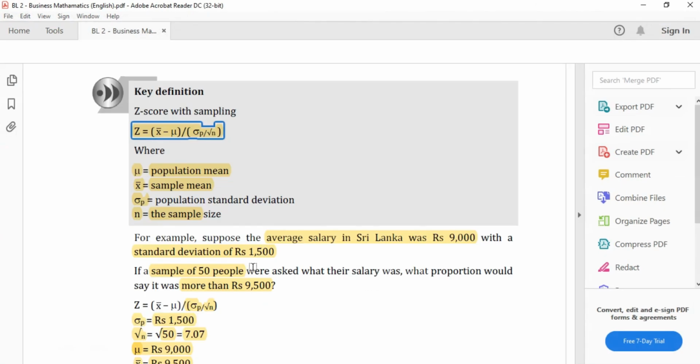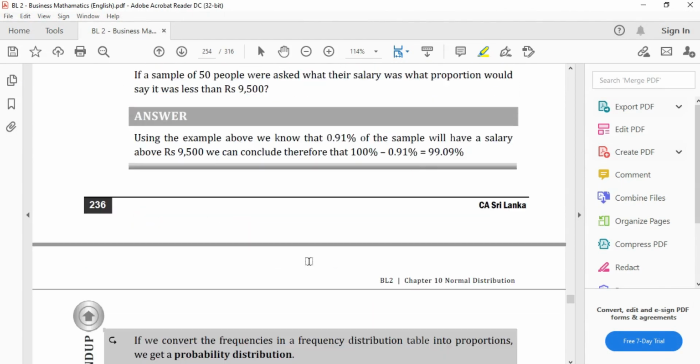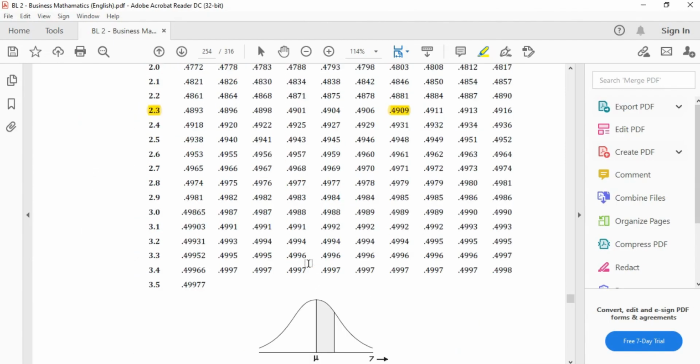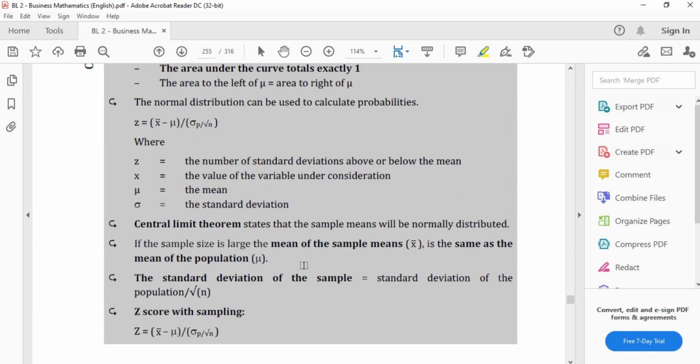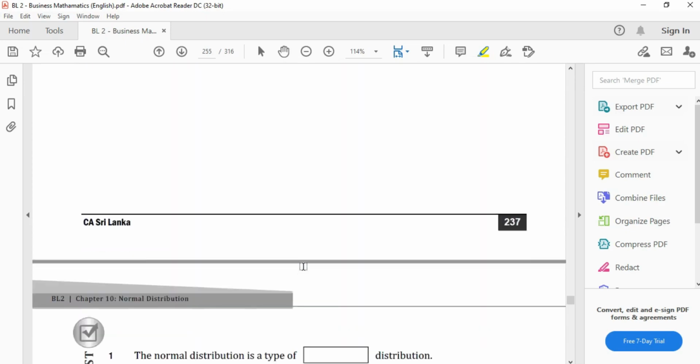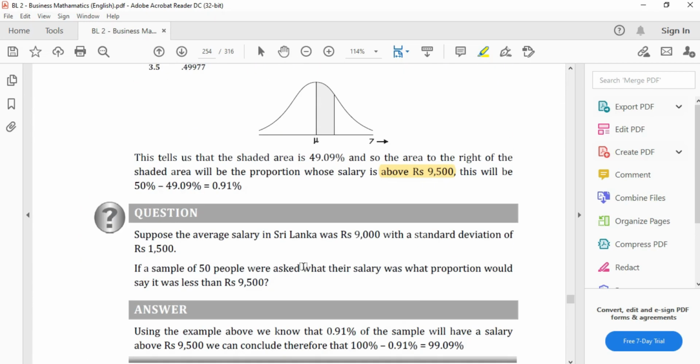Alright. So with that, we finish sampling related z-scores, and with that we complete the chapter on normal distribution. So see you all in the next video.